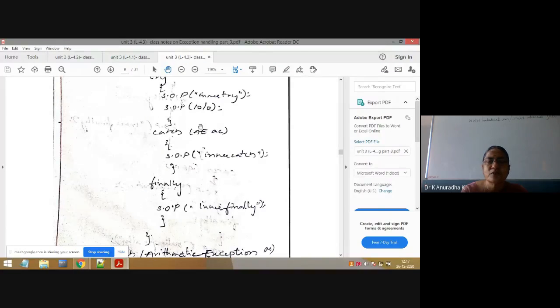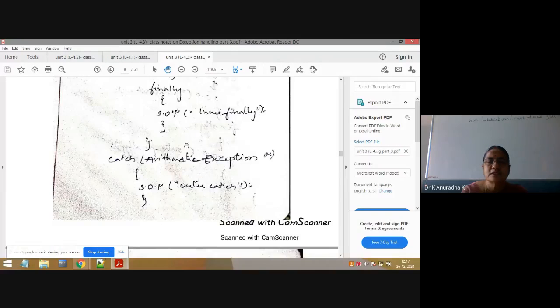Suppose here if you write a null pointer exception, then the inner catch is not matched, so it will go and check the outer catch. If the outer catch is matched, it will execute. If the outer catch is not matched and the inner catch is also not matched, then in that case it is abnormal termination, and this is done by JVM only using the default exception handler.